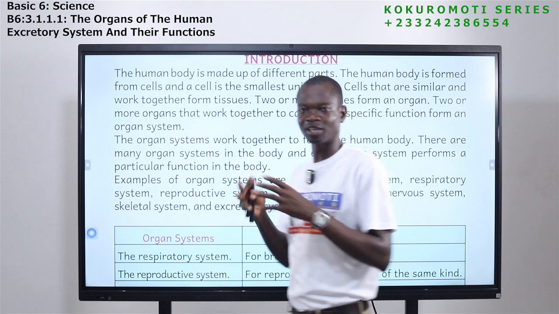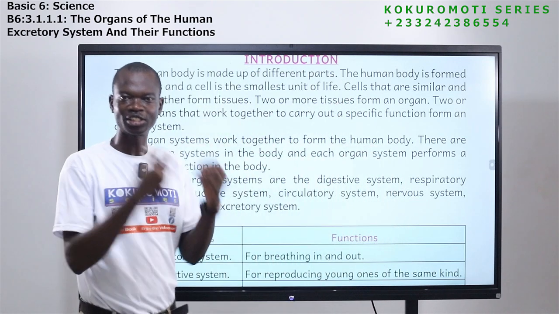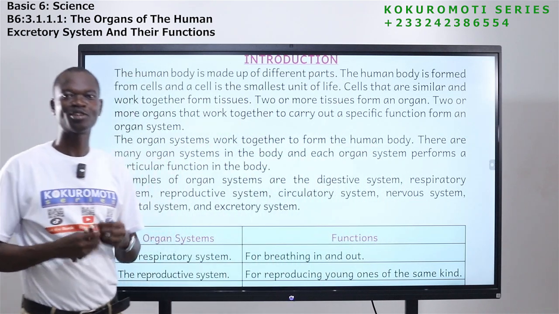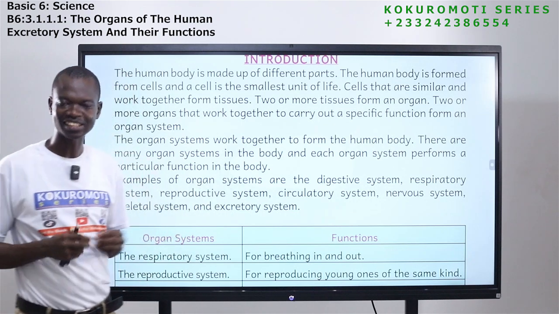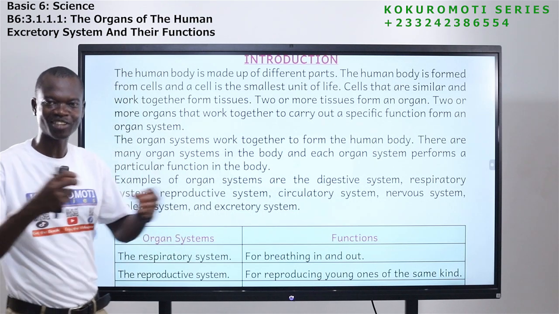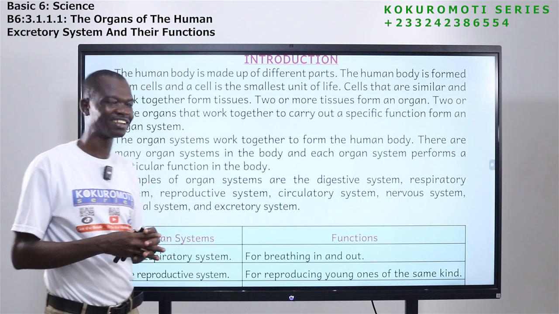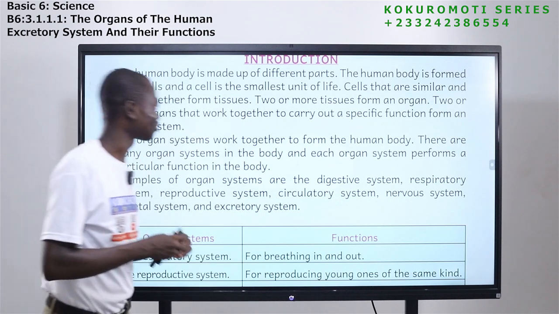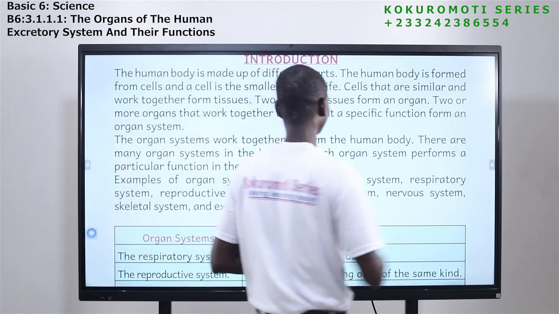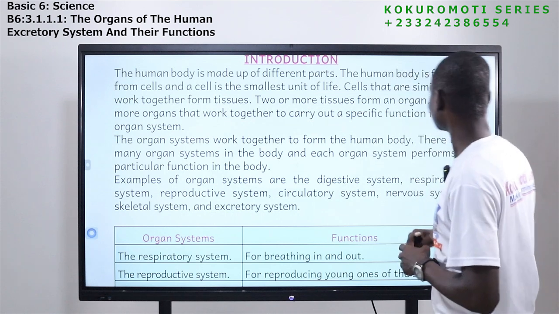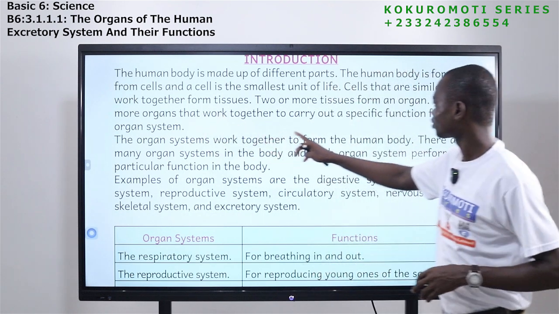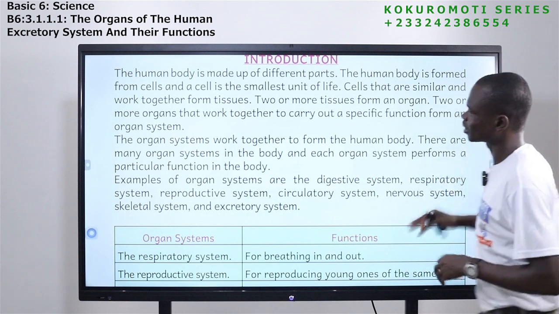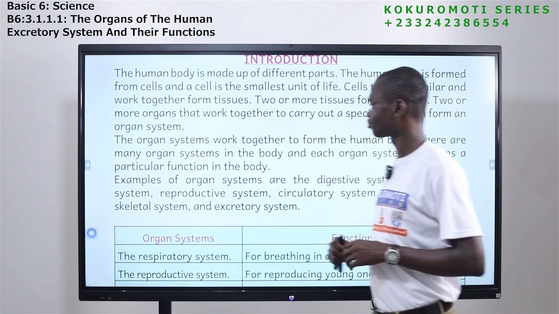When two or more cells come together, tissue is formed. When two or more tissues come together, organs are formed. When organs come together, an organ system is formed. When two or more organs that work together to carry out a specific function form an organ system.